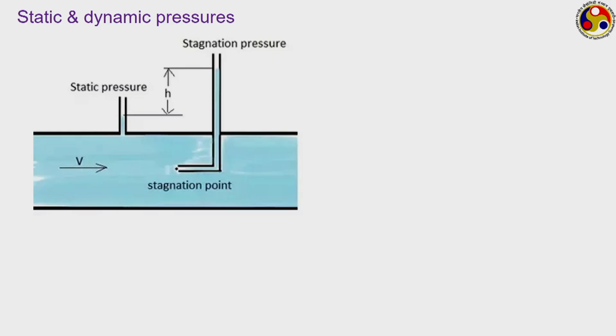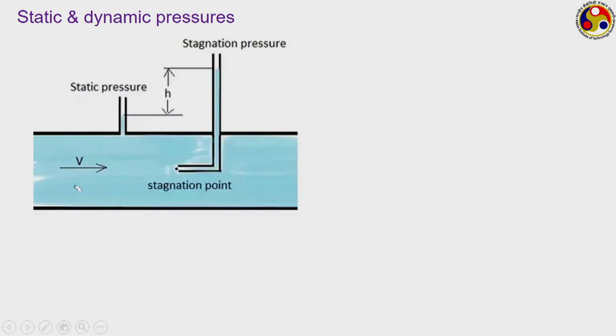Another classification of pressure that is very important in fluid mechanic measurement is the terms static and dynamic pressure. Now, just consider the picture that is shown here. Here we have a channel through which some fluid is flowing. It can be liquid or gaseous, but the effect is more pronounced in case of liquids, and actually the effect can be quite pronounced in case of gases also, when the velocity v is high.